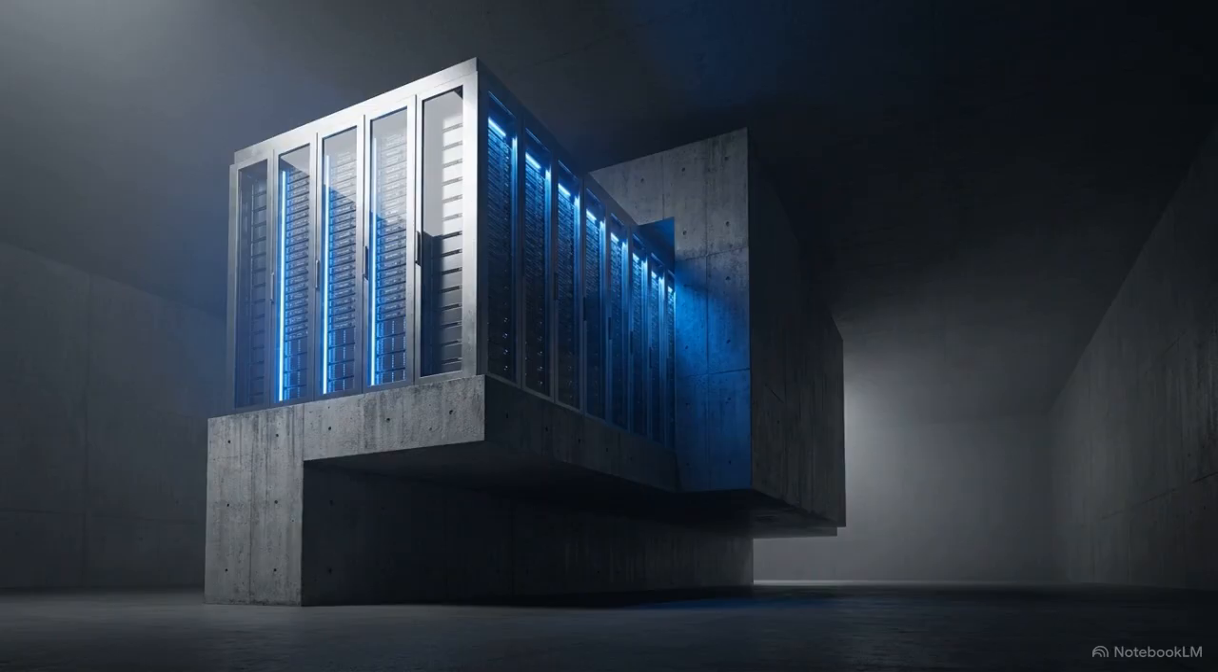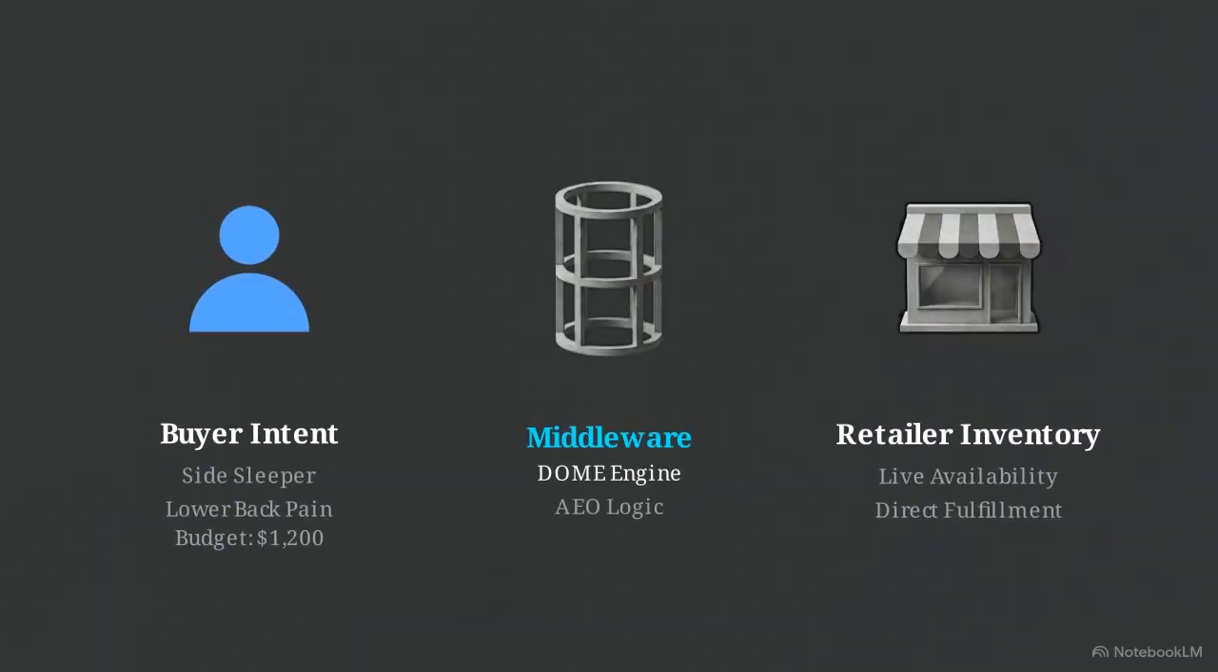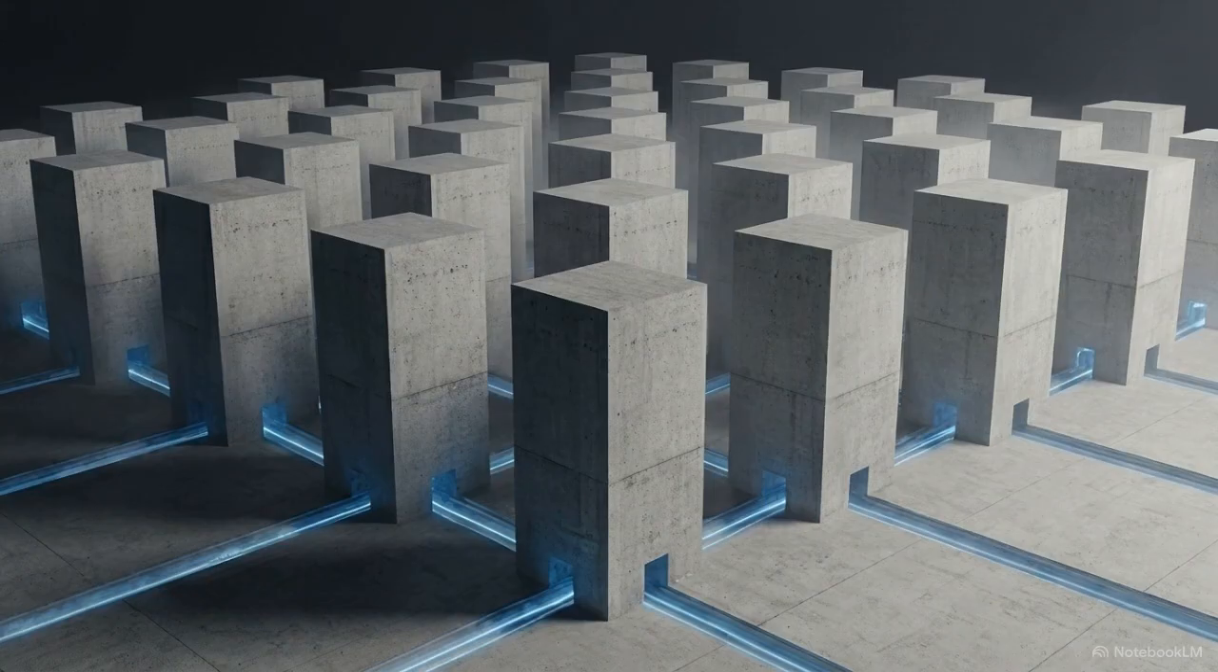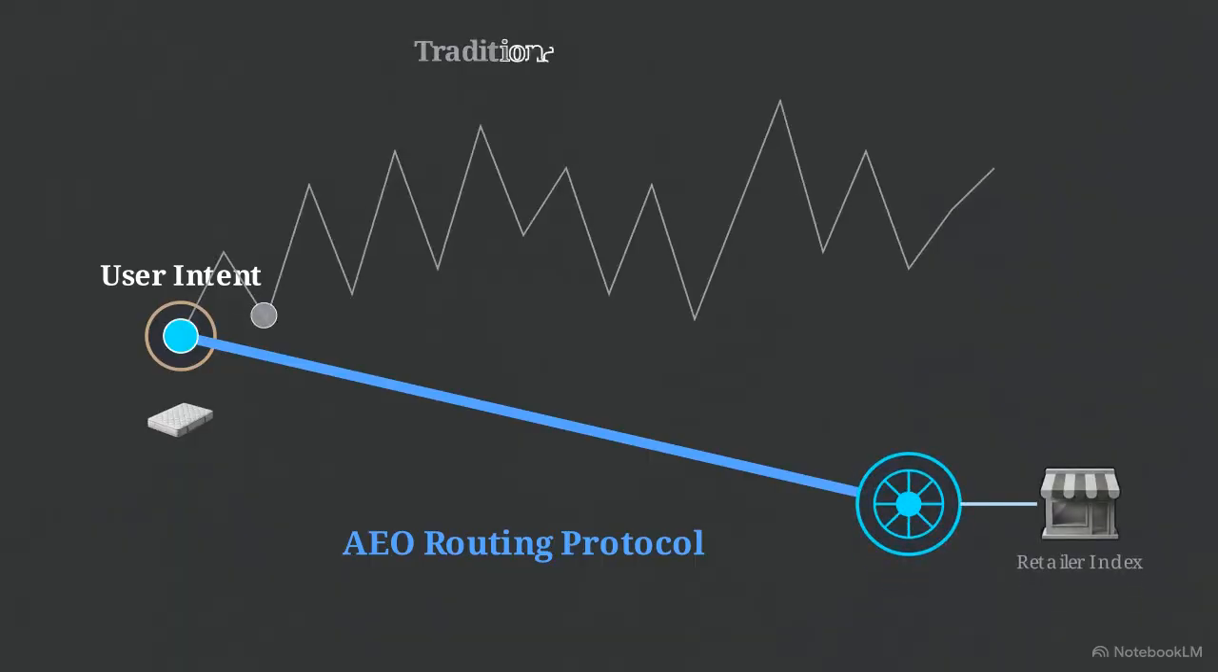The DOME engine approaches this problem differently. Rather than a static endpoint, it operates as intelligent middleware. It sits right between the user's request and the retailer's inventory. We classify this architecture as agentic search optimization, or AEO. This protocol serves as a functional alternative to standard search engine optimization for the acquisition and routing of high-intent users.